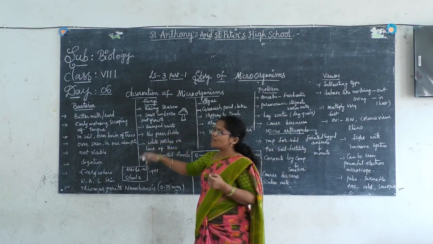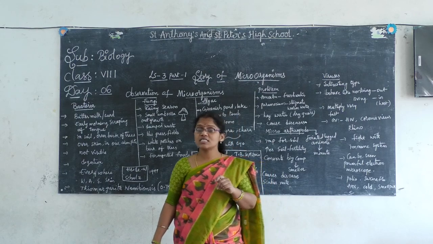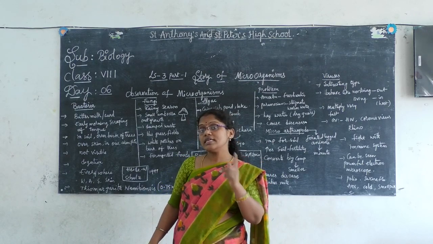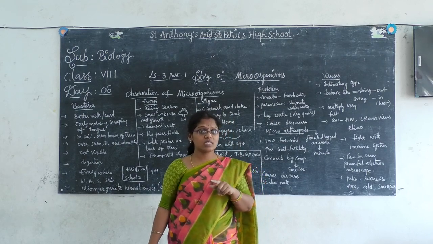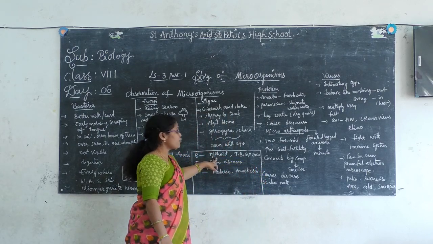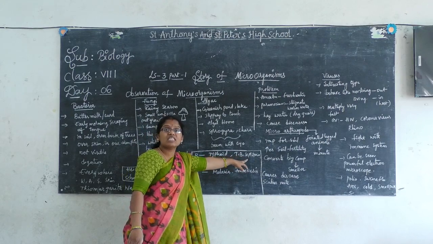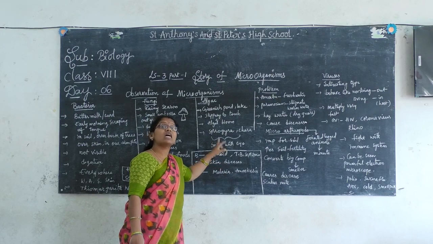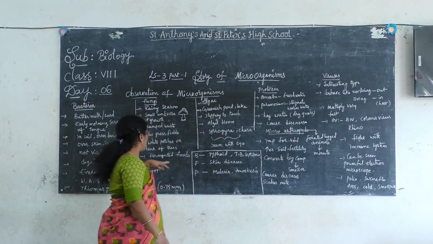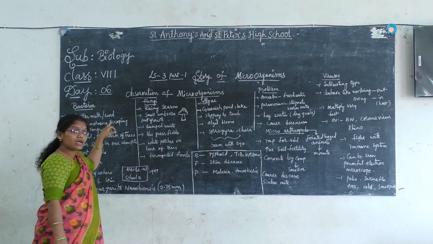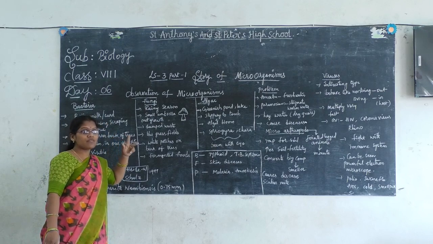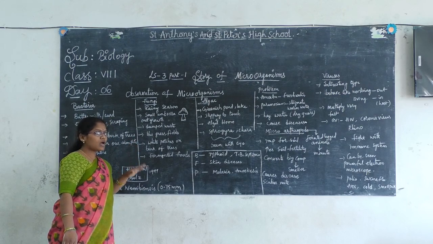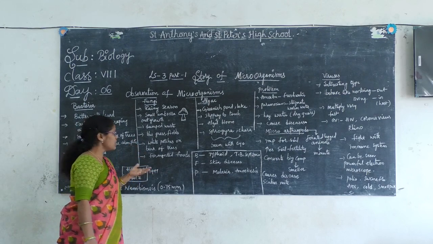Now, one more point. Bacteria are not only harmful but also useful. They are harming us; we are getting different types of diseases, right? Like typhoid, TB, septicemia, blood poisoning. These are the bacteria which harm us. But some of the bacteria are useful for us. In both ways, bacteria are harming and bacteria are useful. About that we will go to the next session.